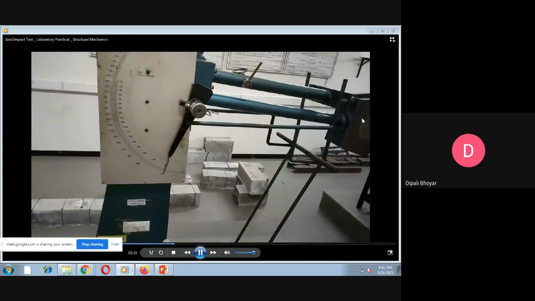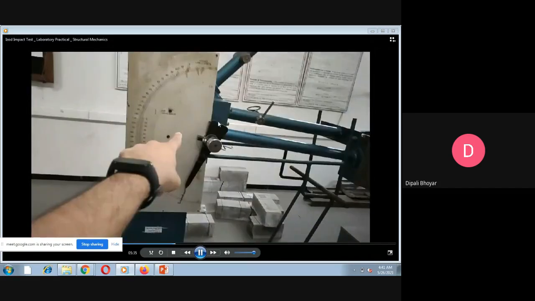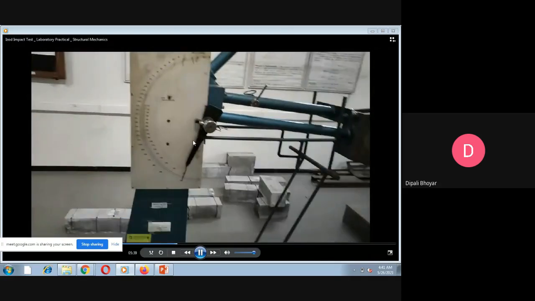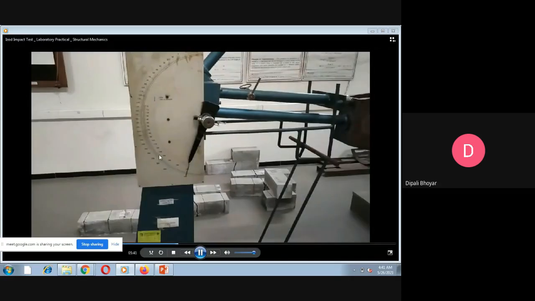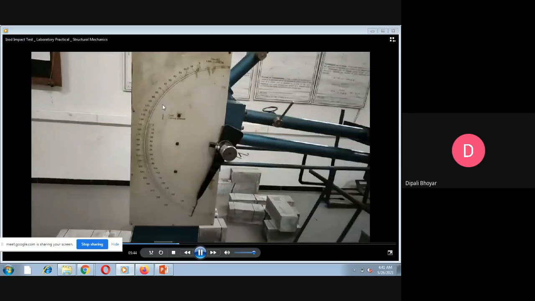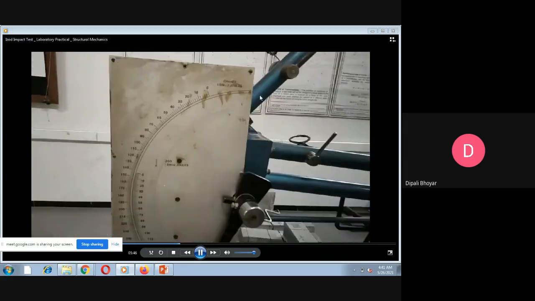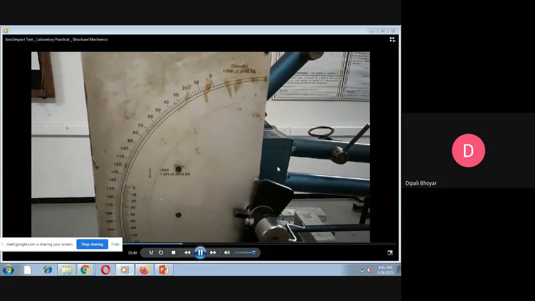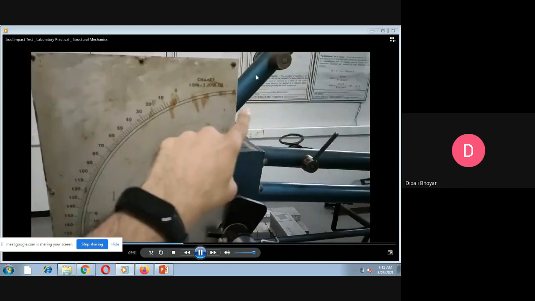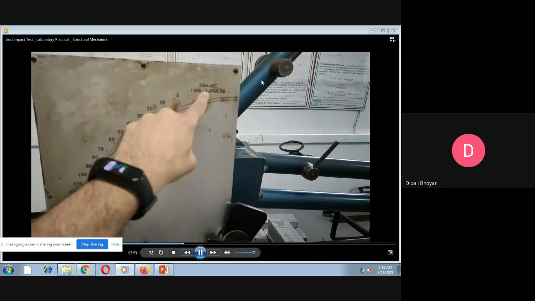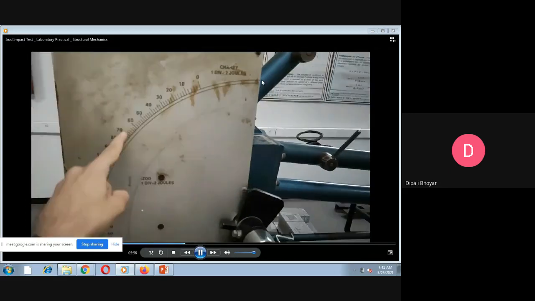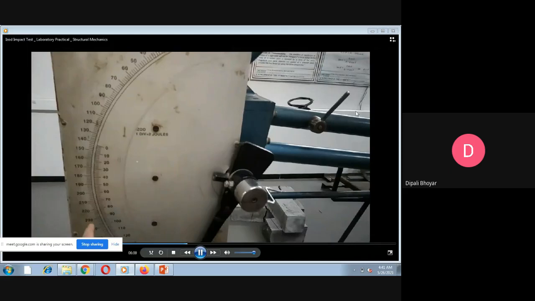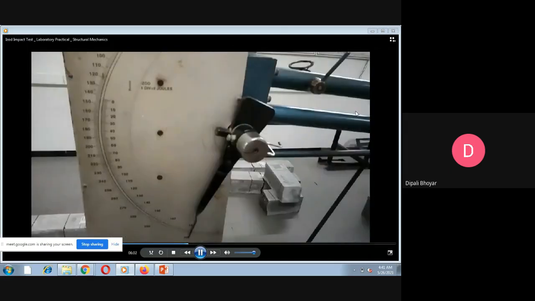Okay, so this is the setup of the impact testing machine. This is the free area where we use the pendulum. This is the indicator, this is the dial scale, which shows the number of divisions. Now you can see this is a pendulum, which is called a free hammer, which is used to impact the specimen.